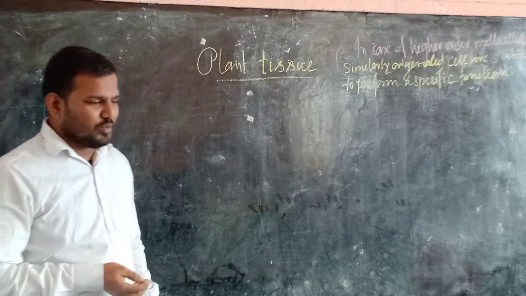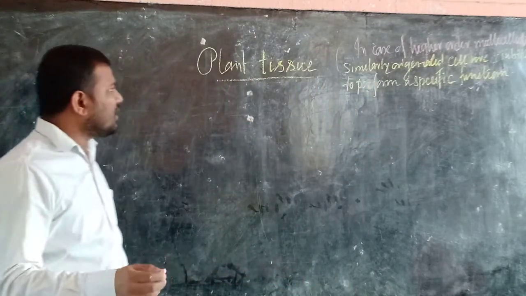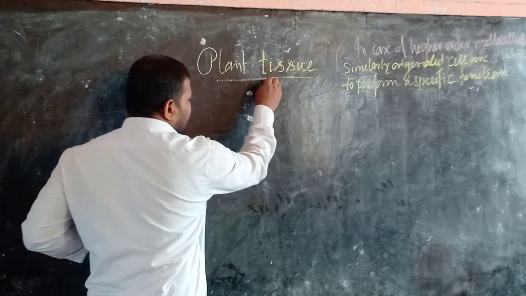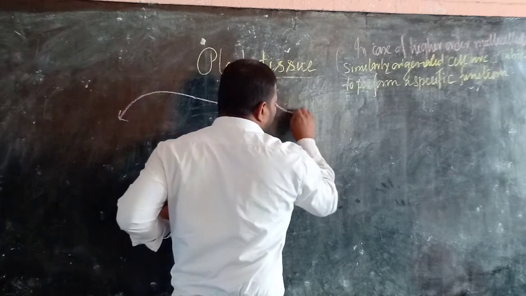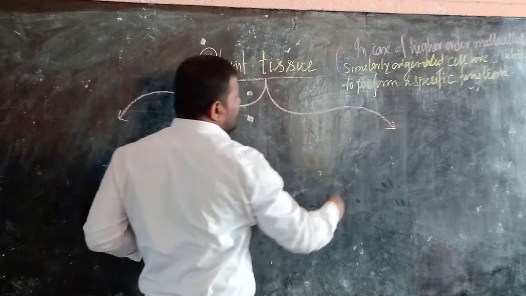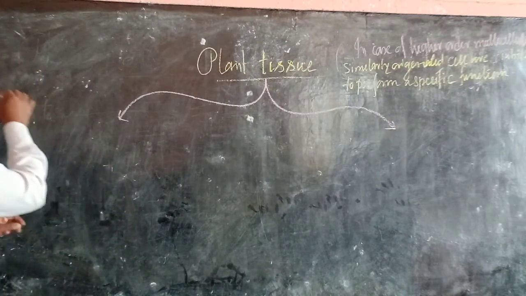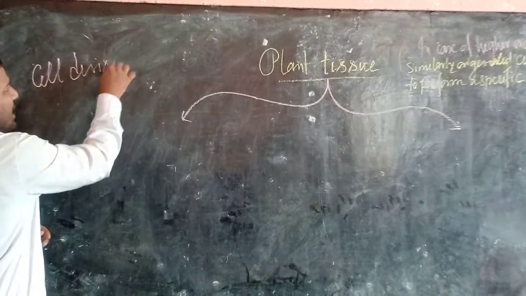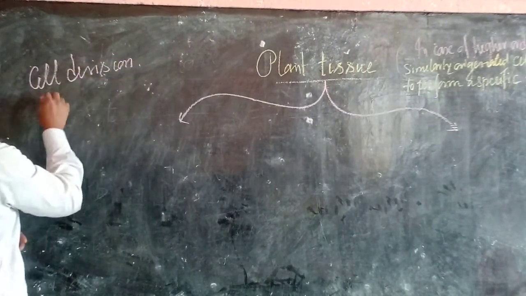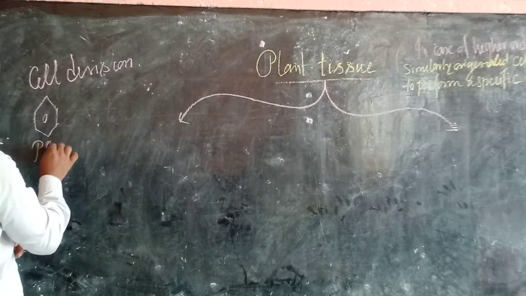Generally, on the basis of cell division or ketopotency, the plant tissue are divided into two categories. What do you mean by the cell division? The process by which cell divides. The cells that take part in the division are termed as a parent cell.